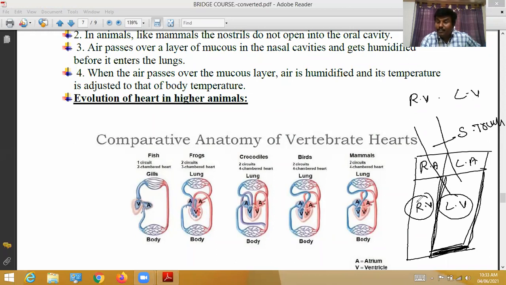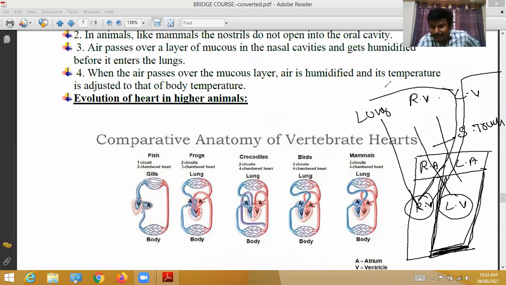So the right ventricle supplies blood just to the lungs through the pulmonary artery. From the right ventricle, one artery arises. That is called the pulmonary artery. These are all the details you will learn soon.